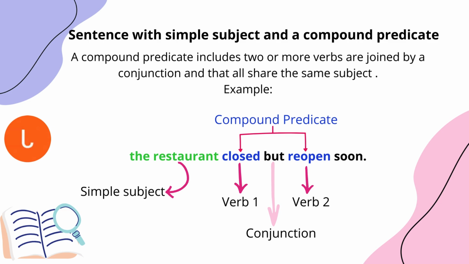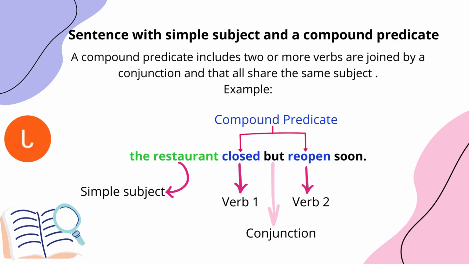So let's continue with this example. We have a compound predicate. In this compound predicate, there are two verbs. These verbs can go in different times, for example, in present, in past.